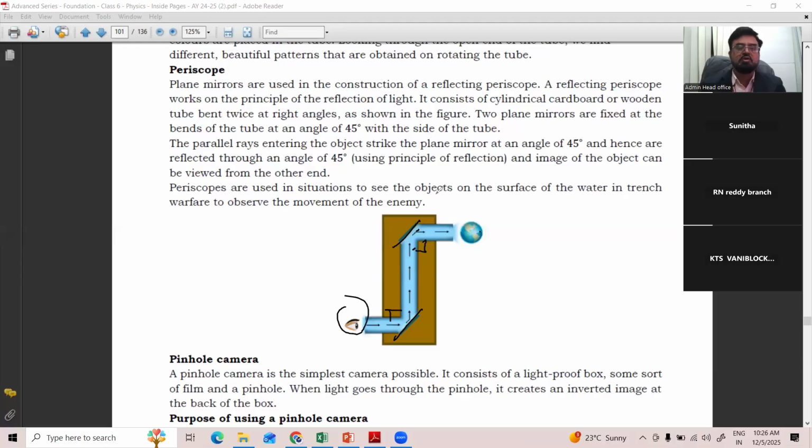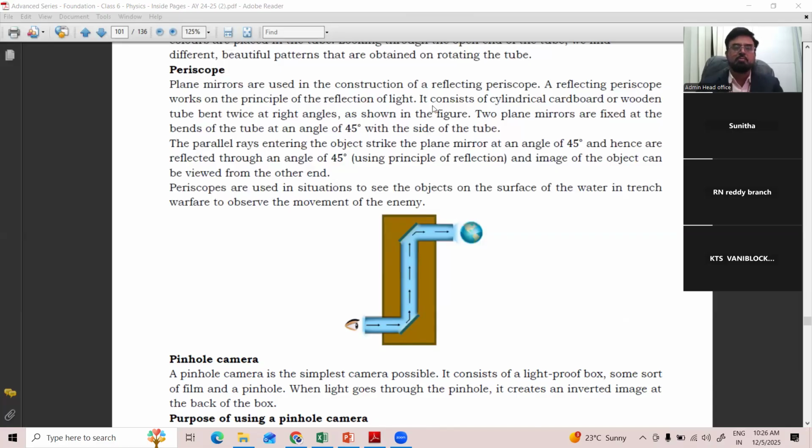Periscopes are used to see objects on the surface of water, and in trench warfare to observe the movement of enemies. By using them, you can see the objects present in the water also, and also see the enemy's position. Such a wonderful optical device is the periscope. So kaleidoscope is multiple reflection. Periscope works on the principle of simple reflection.